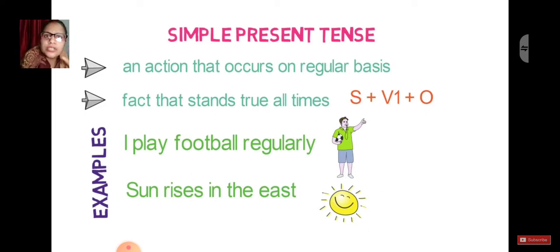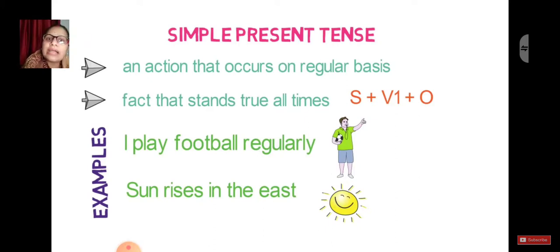And the common structure which you use to make sentences is subject plus verb's first form plus object. And you can see some examples over here. I play football regularly. Now this word regularly indicates that I play football. First of all, I play football is itself a simple present tense, because it indicates an action which occurs on a regular basis. And the word regularly is a hinting word that you can understand with the help of, that okay, regularly comes, it means it's a simple present tense.